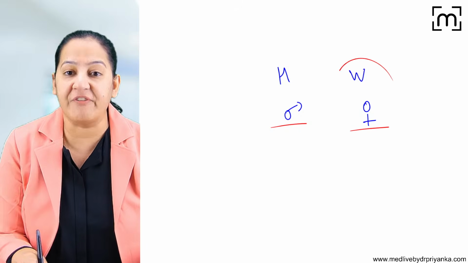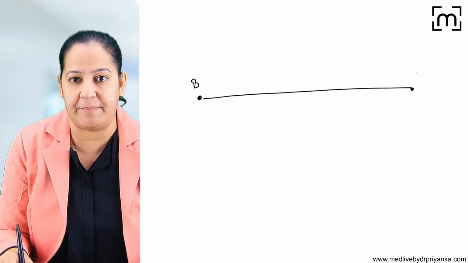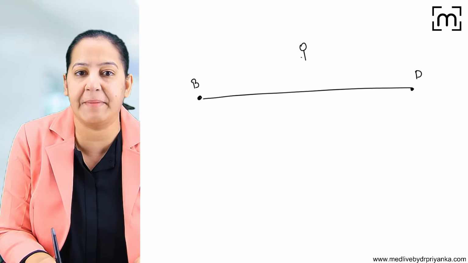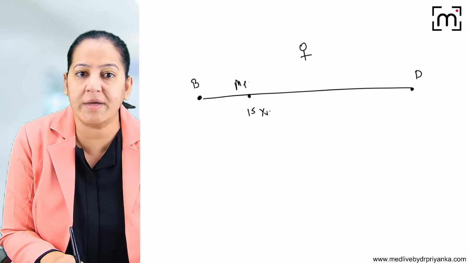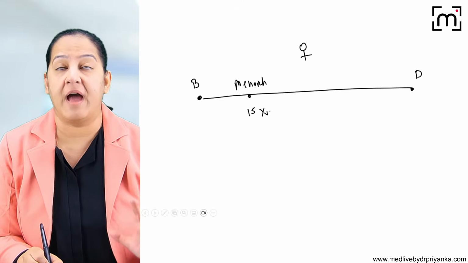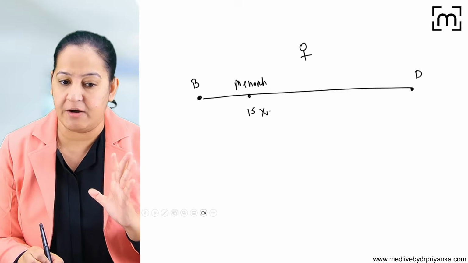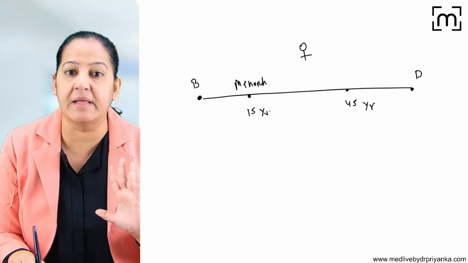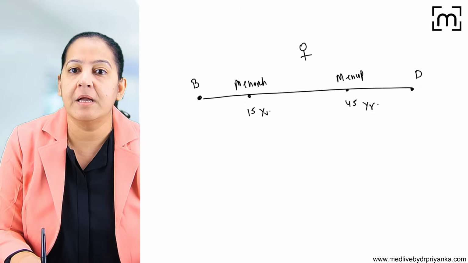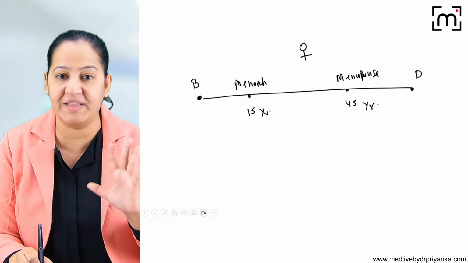Now, I'm drawing the diagram of the life of a female. This is the birth of a female and this is the death. At the age of 13 to 15 years, there is menarche, which is the start of menstruation. The ovaries become active and start secreting ova, so the female is fertile from now onwards. At the age of 45 to 50 years, it can be variable, there is menopause, which means stoppage of menstruation. The ovaries become atrophied and ova release will not be there from now onwards.